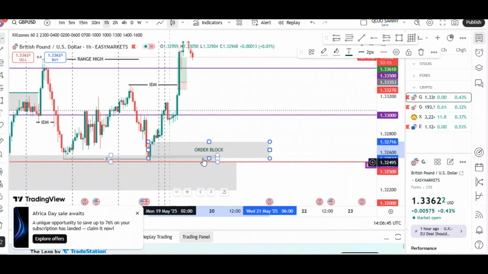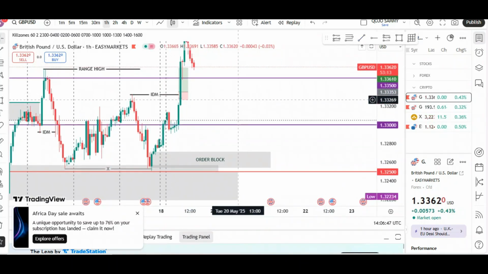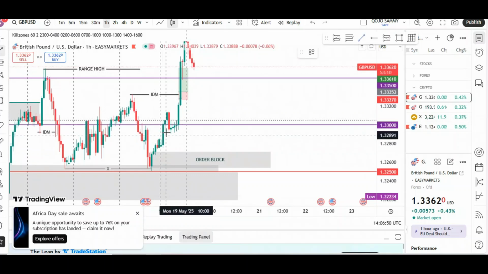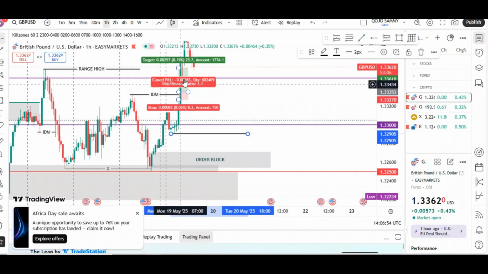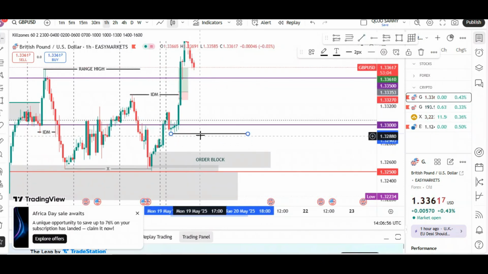You can see we have this inducement level over here. So if price sweeps out this inducement high, comes back in and then sweeps out this inducement low, you understand?